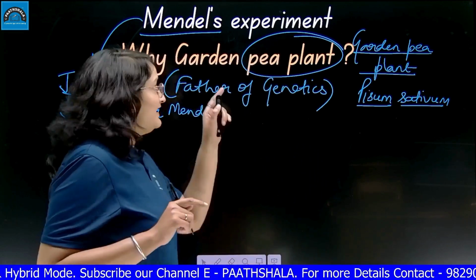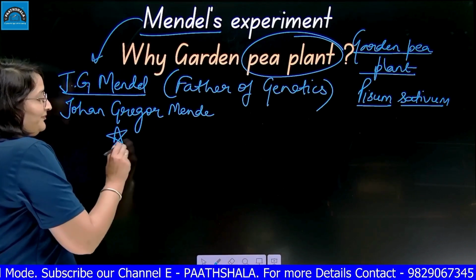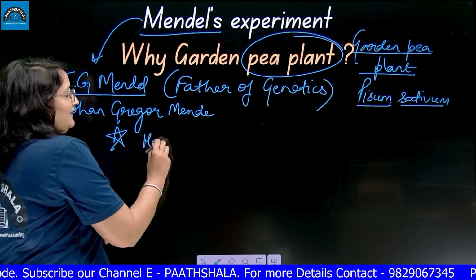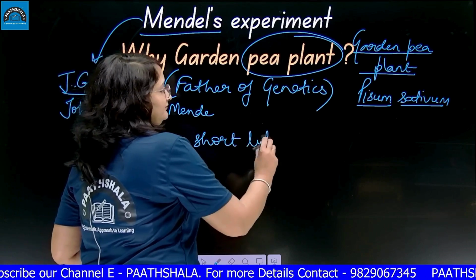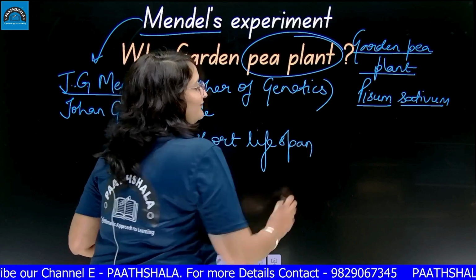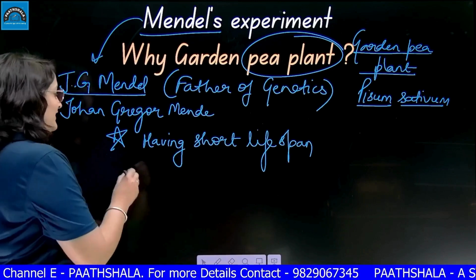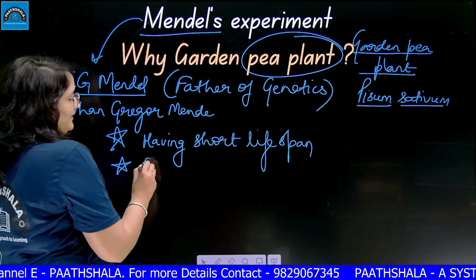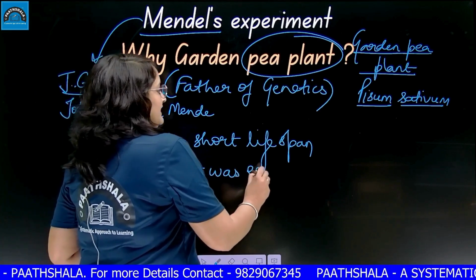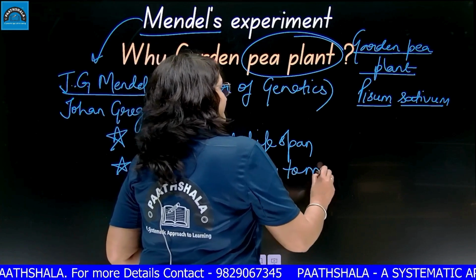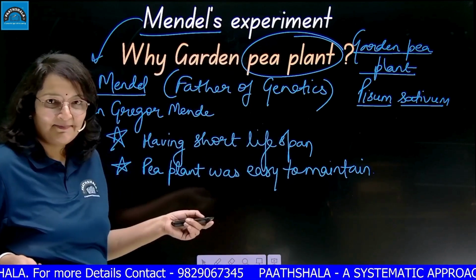And the reasons why he selected the garden pea plant are: number one, this plant has a short lifespan. In 2-3 months he will get the result quickly. Next, the pea plant was easy to maintain. That's why he selected the pea plant.